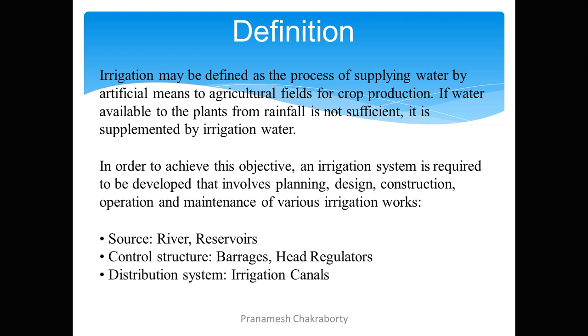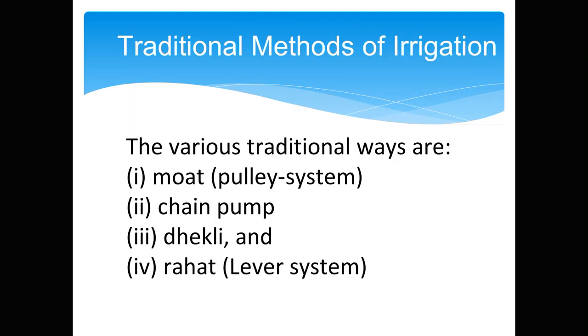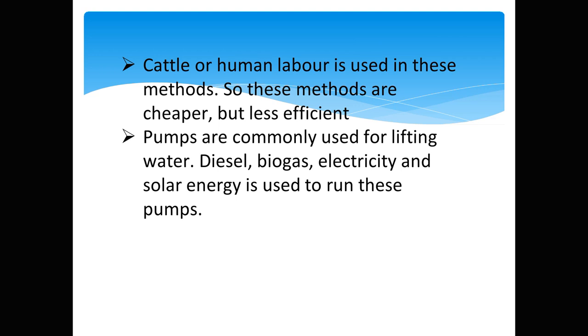Methods of irrigation. There are two methods of irrigation. One is the traditional method, another one is the modern method. Now, let us see the traditional method of irrigation, which includes moat, pulley system, chain pump, dhipli, rahat, lever system, canal irrigation, furrow irrigation, etc. Cattle or human labor is used in these methods, so these methods are cheaper but less efficient. Pumps are commonly used for lifting water. Diesel, biogas, electricity, and solar energy is used to run these pumps.